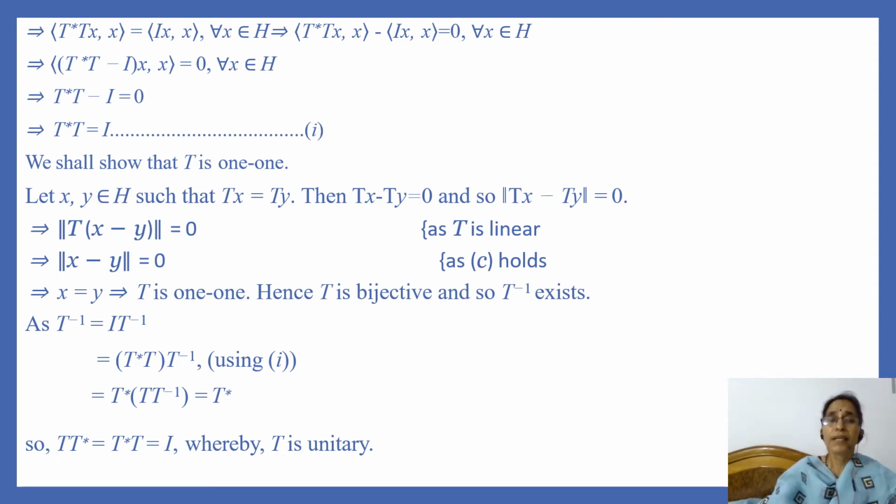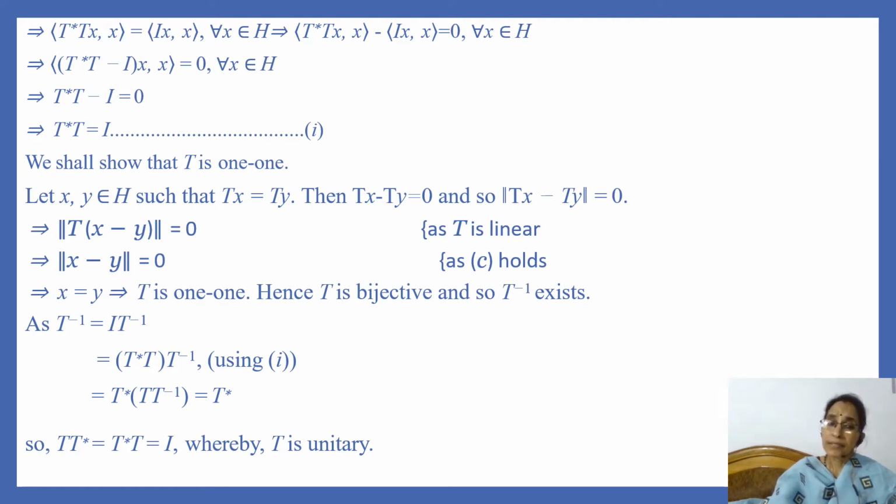This implies that T star T is equal to identity, and we mark this equation as 1. We shall show that T is 1-1. Let x and y be in H such that Tx is equal to Ty. Then Tx minus Ty is equal to 0, and so its norm is also 0. That is, norm of Tx minus Ty is equal to 0. This implies that norm of T of x minus y is 0 because T is linear.